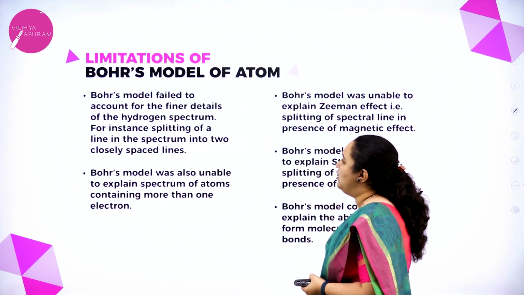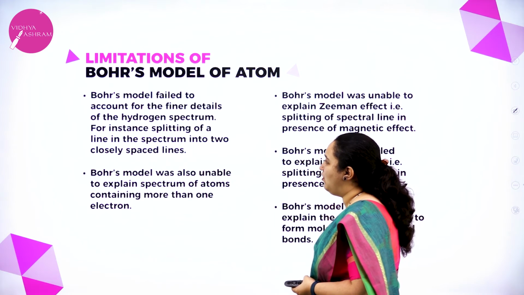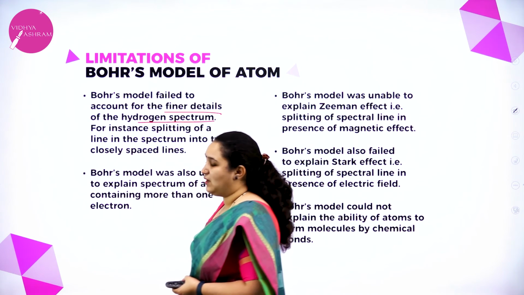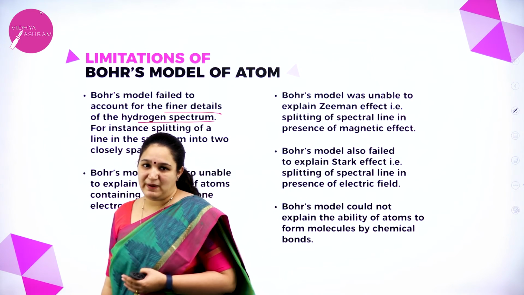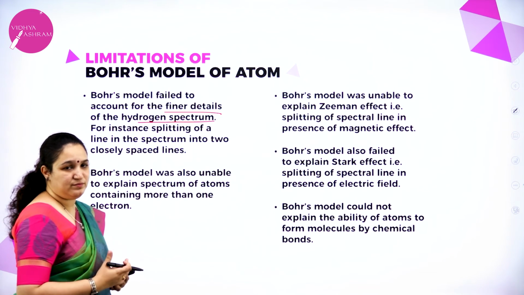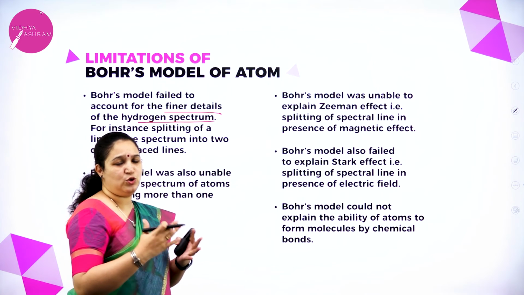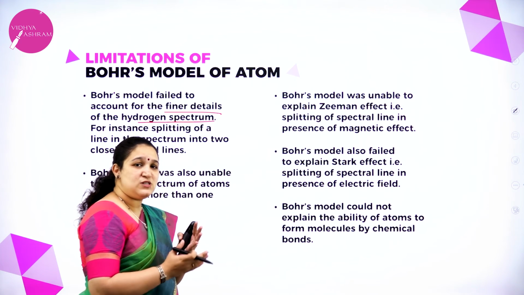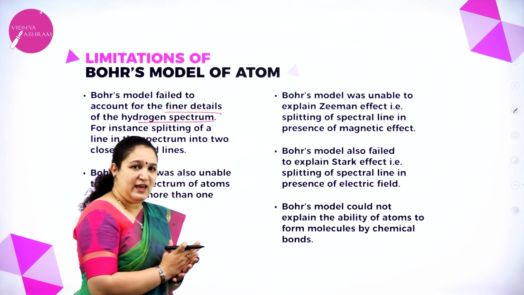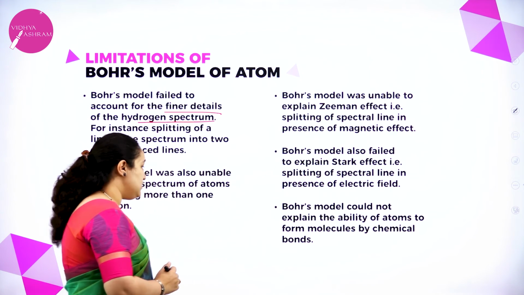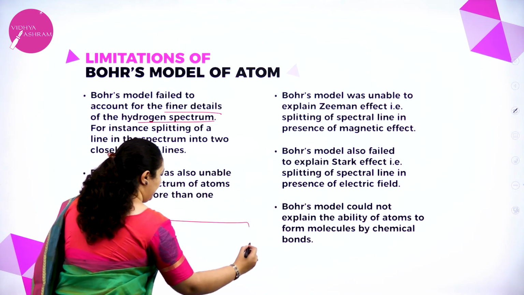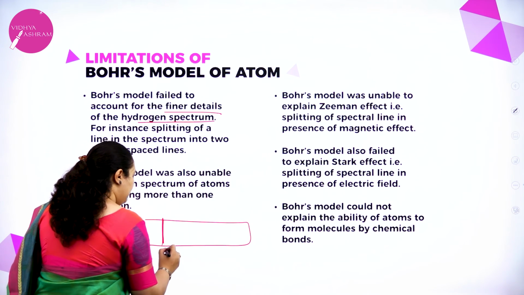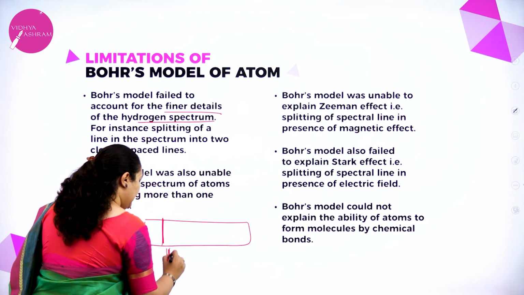First one, Bohr's model failed to account for finer details of hydrogen spectrum. Now, we learned the line spectrum of hydrogen. We got 5 different groups of lines in the line spectrum of hydrogen. But when it was observed very carefully, for example, if this is the line spectrum of hydrogen, this is the first group of lines, these lines were further having fine lines.